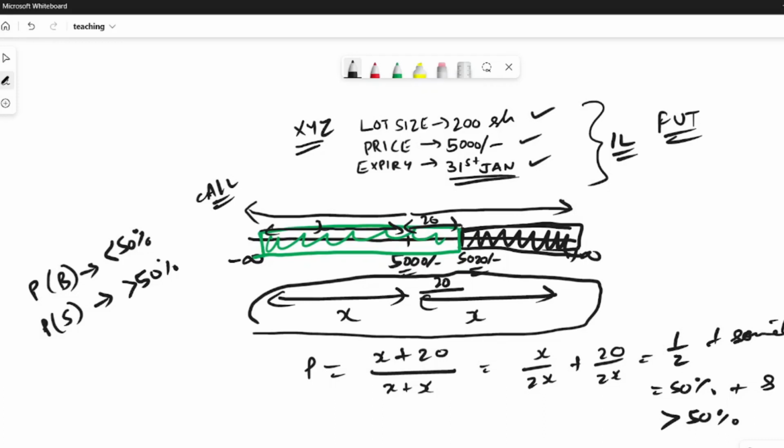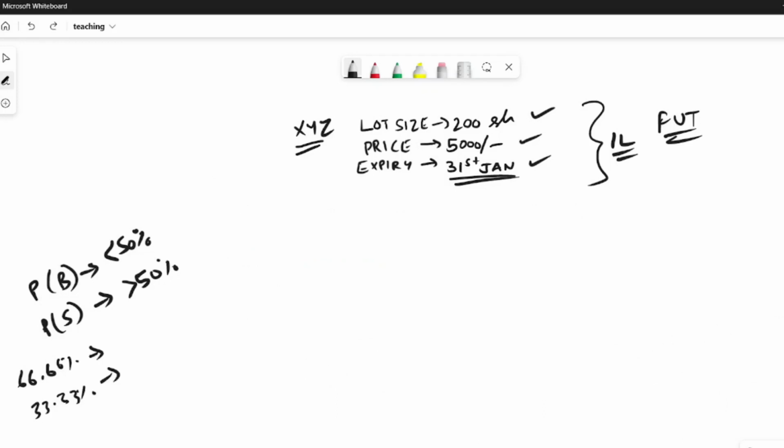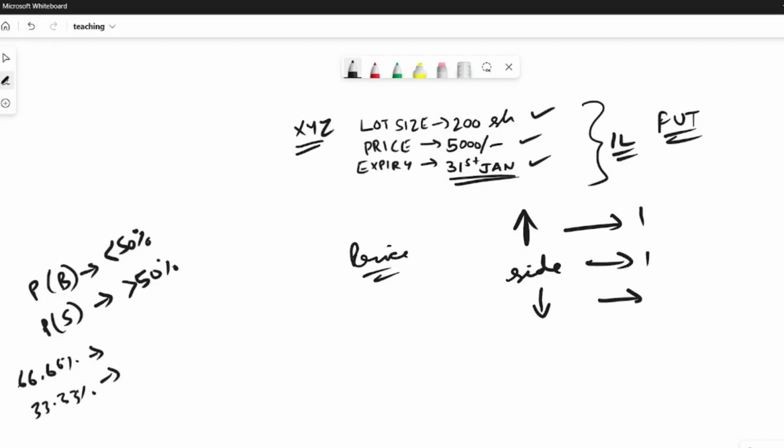Now let's see why I mentioned 66 and 33.3 percentages. In general, people say that the price can either go up, remain sideways, or go down. So these are the three outcomes. In order to make a profit as an option buyer, the price should significantly move up.